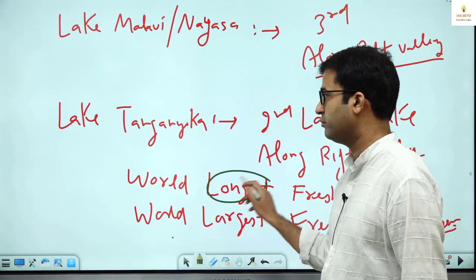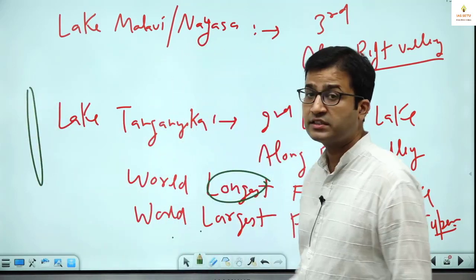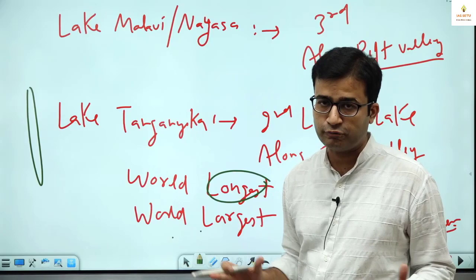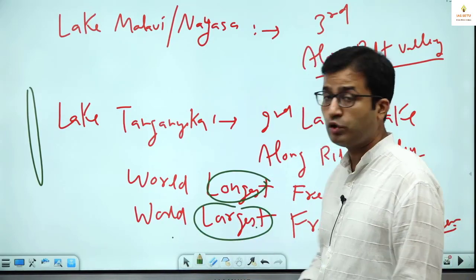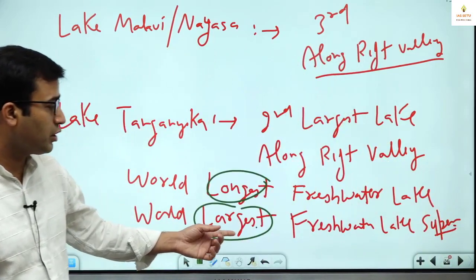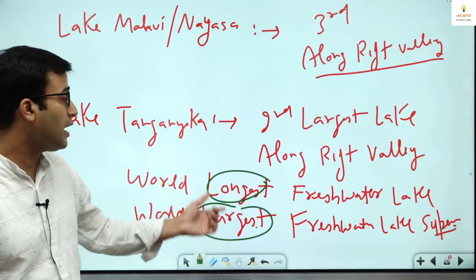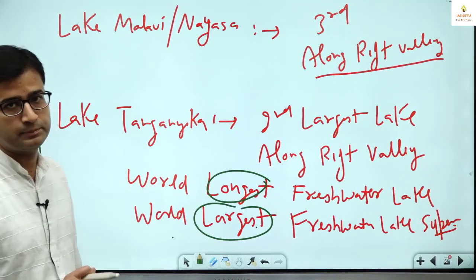Longest is length wise. We take one dimension, length. Whereas largest is volume, 3 dimension volume, in that volume of the water here. So as far as the volume is concerned, largest freshwater lake is Superior, and the longest lengthwise is Lake Tanganyika in Africa, freshwater.